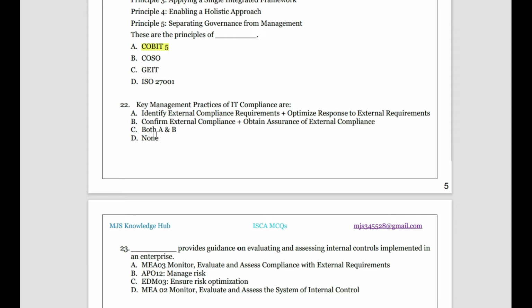Okay, those are two things. Then confirm the external compliance, you adhere to the rules, you complete the external compliance requirement and obtain assurance, then obtain a certification from other public accounting firms like CA or CS or CMA, whatever applies to you. Obtain the assurance from the external compliance requirement. So these 4 are the key management practices of IT compliance. So the answer will be both A and B.